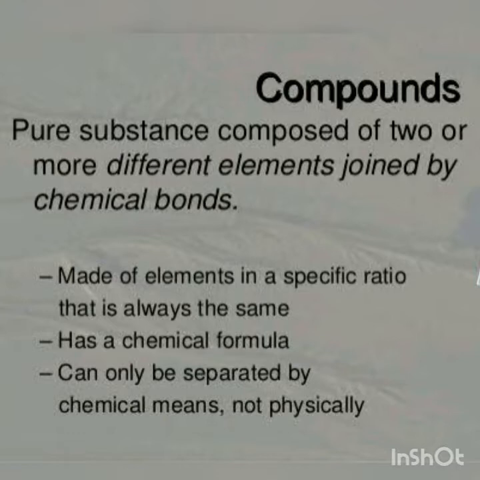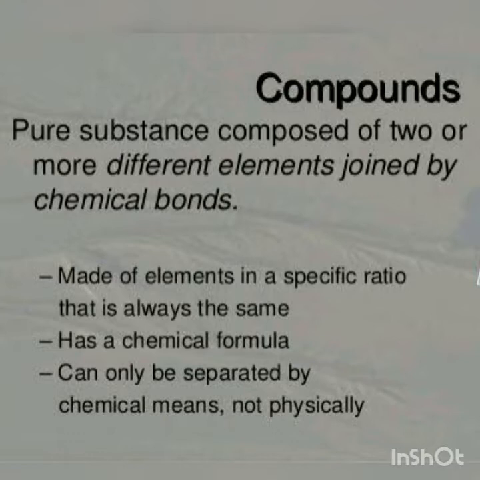The elements involved in the formation of compounds are always present in a fixed ratio by their mass. They have their unique chemical formula. They cannot be separated by any physical means. They can be separated into their constituent particles only by chemical processes like electrolysis.